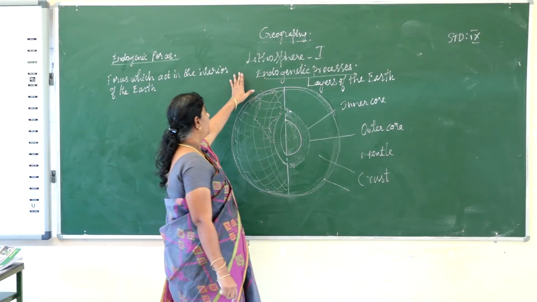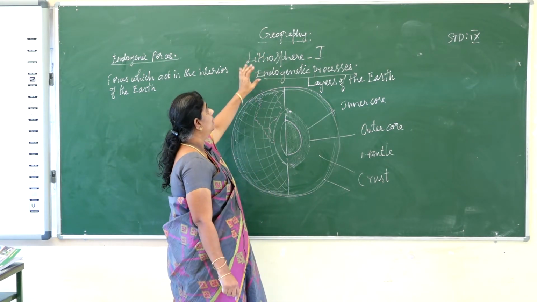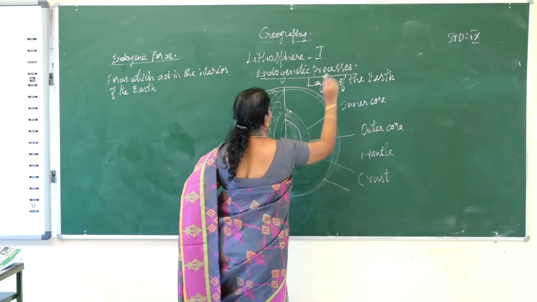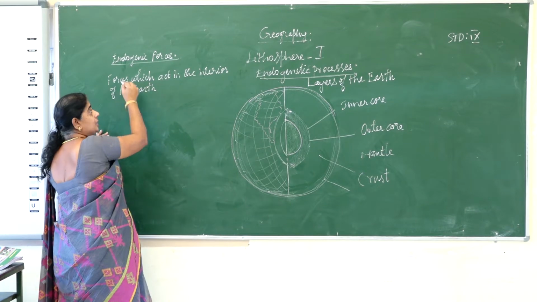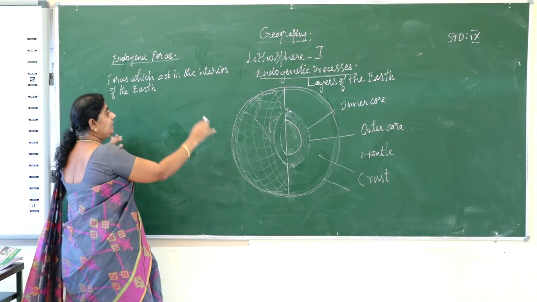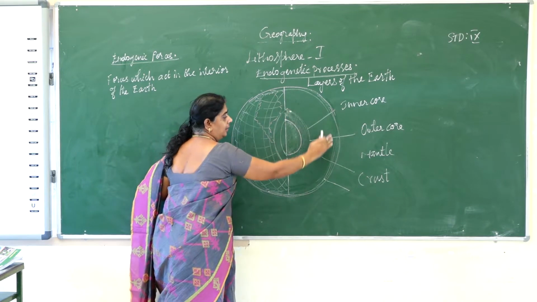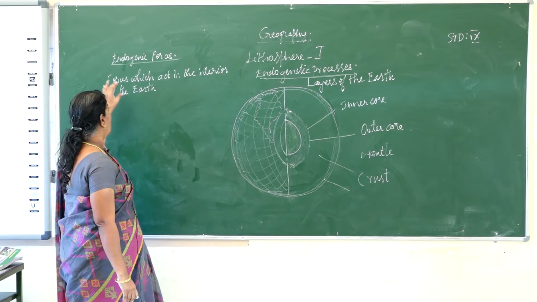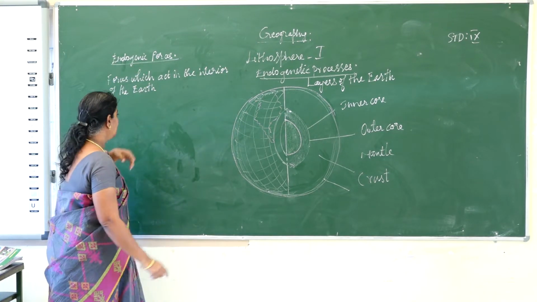Children, we are going to see geography lesson number 1, lithosphere, endogenetic process. What is this endogenetic process? This is a force which acts in the interior of the earth. What is happening in the interior of the earth is called the endogenic forces that we are going to see today.